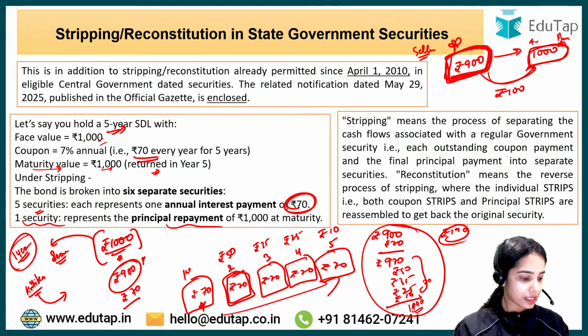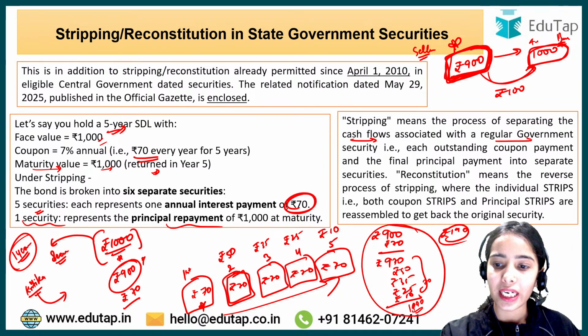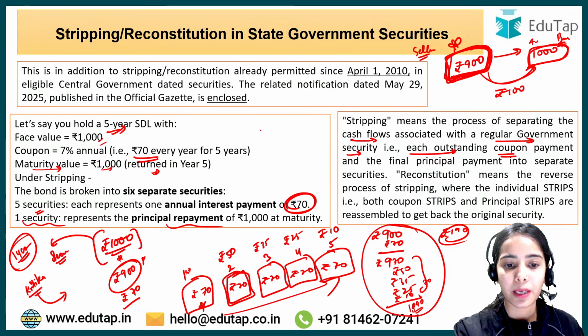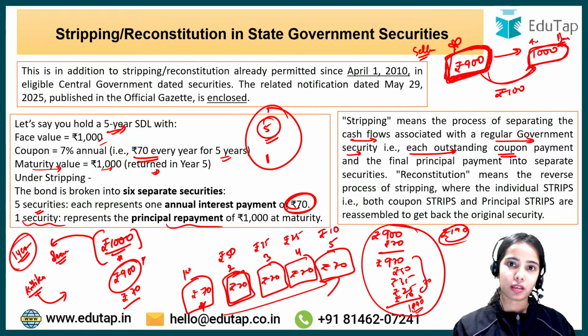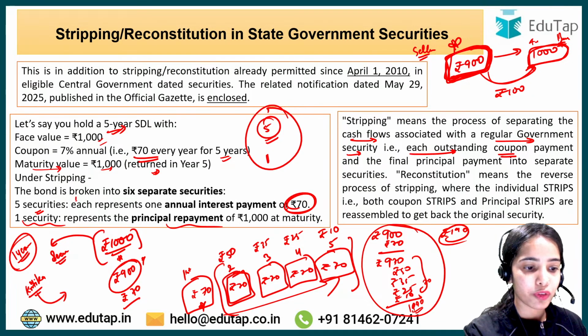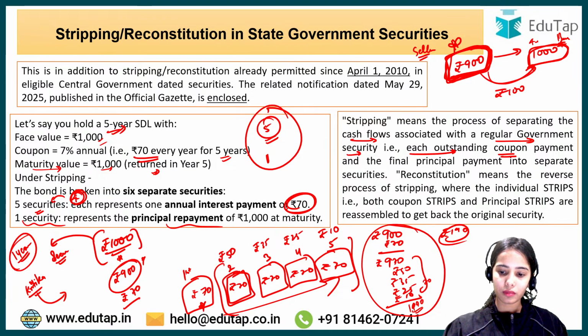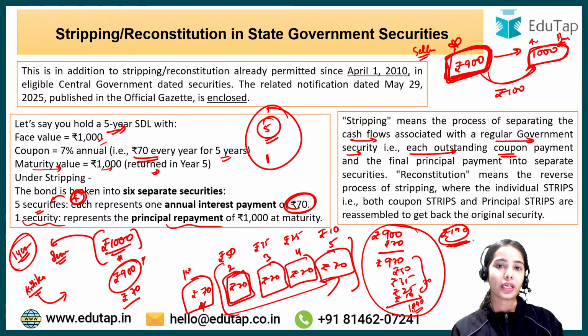So are you able to understand this stripping concept? Stripping means the process of separating the cash flows associated with a regular government security. Each outstanding payment, that means the interest payments, there were the 5 interest payments and 1 principal payment. So I have separated it and I have sold 4 of the coupon payments. 1 I have got, 4 of the coupon payments I have sold as the security, and 1 principal payment I have also sold, and I have made the profit. According to me it is 1190. So you have made the profit of 190 in just 1 year rather than waiting for 5 years to get the profit. So this is the idea.